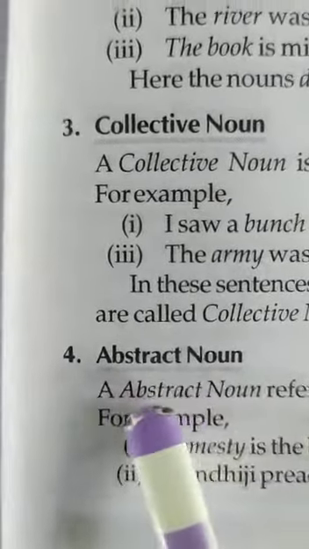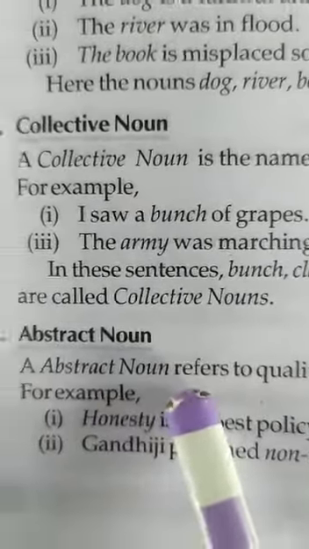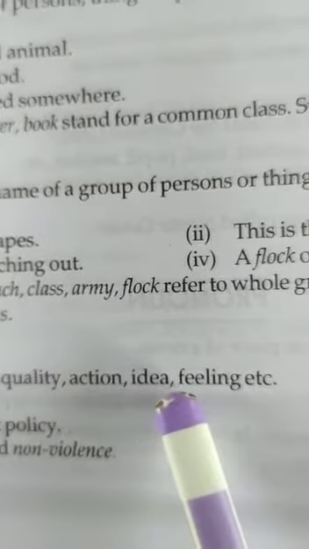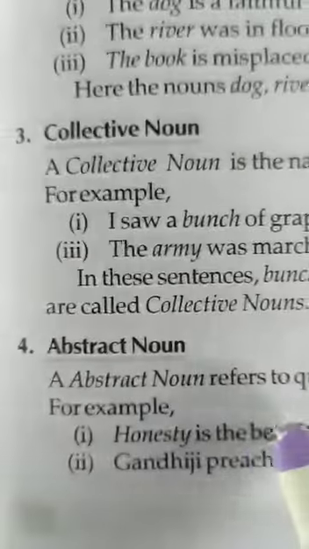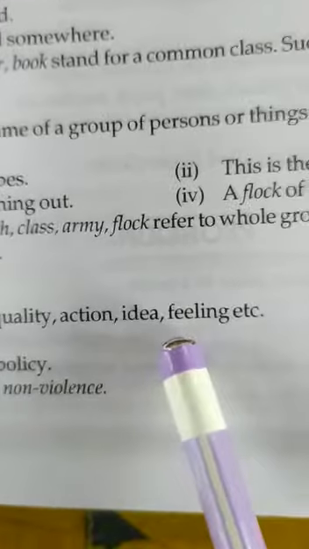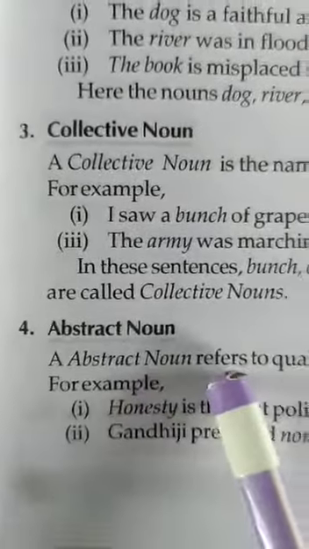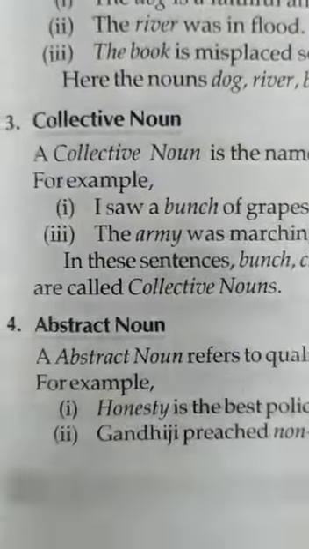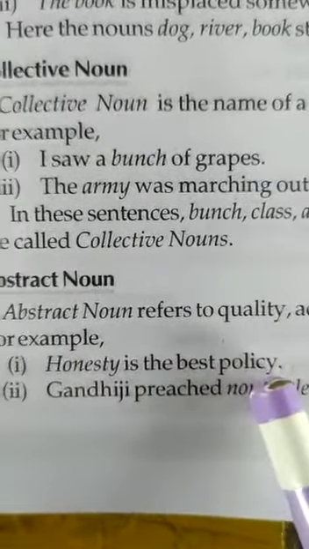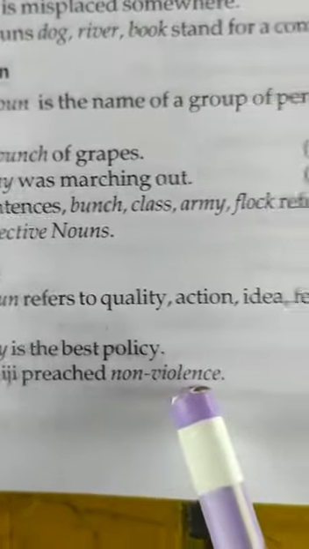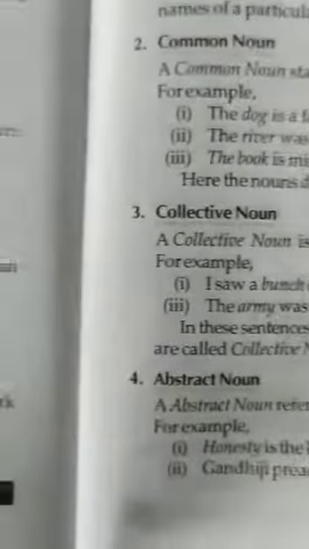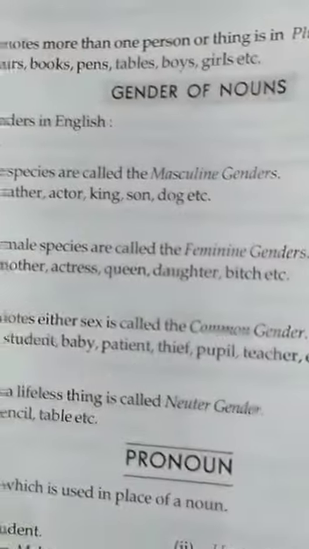Fourth, abstract noun. An abstract noun refers to quality, action, idea, feeling, etc. The words which express the action, idea, feeling, etc. These words or these nouns are called abstract nouns. For example, honesty is the best policy. Gandhiji preached non-violence. Here, honesty and non-violence are the abstract nouns.